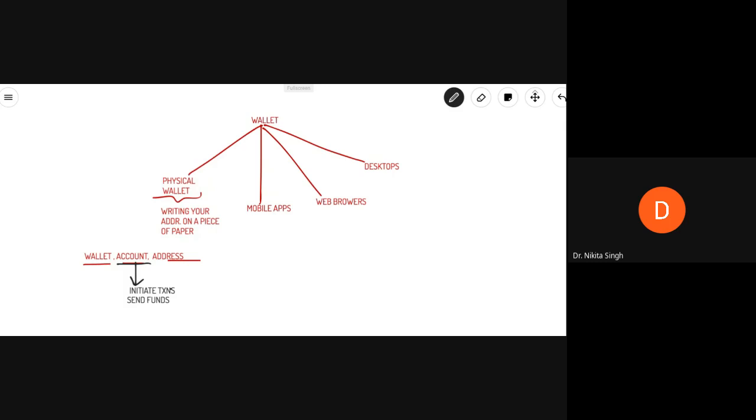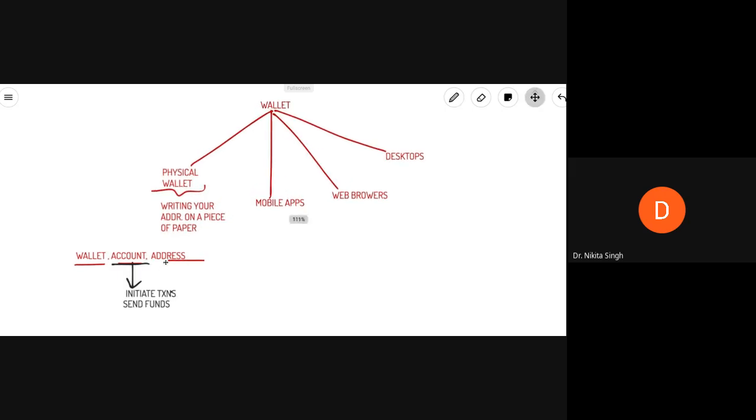So what I'm saying here is, you use an Ethereum account, and we have seen the two types of account, external and contract. Using both accounts, you can initiate transactions. It is where your funds are kept. Then we have the Ethereum address. We talk about the Ethereum address.